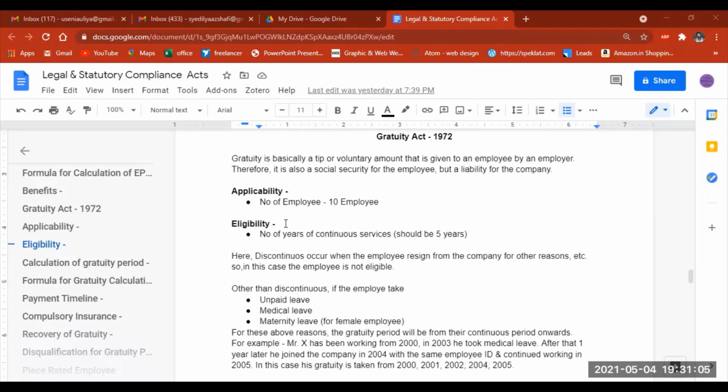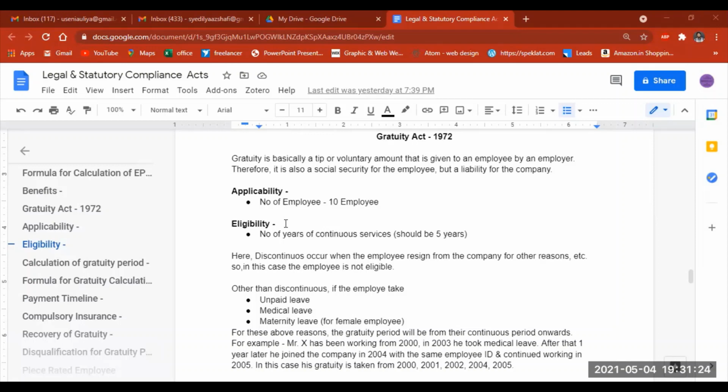That continuous service for that organization should be 5 years. So for those employees, this gratuity will be applicable and they are eligible for this.